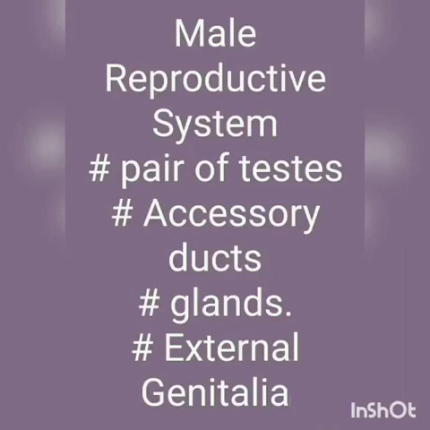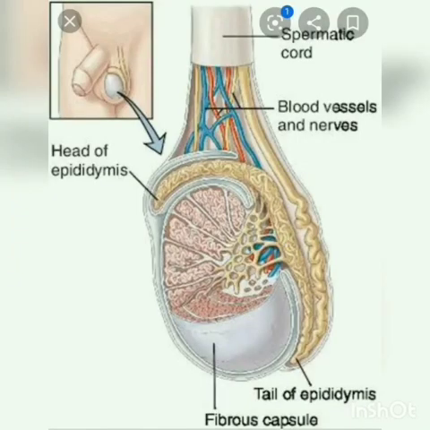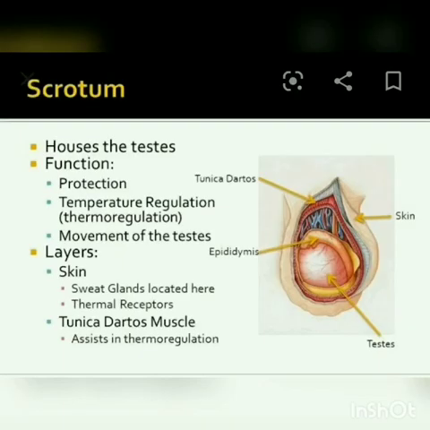Next, we move on to the male reproductive system, which comprises a pair of testes, accessory glands, ducts and external genitalia. Testes are the primary male sex organs. They are paired structures lying in the scrotum. A scrotum is a sac of skin that hangs outside the abdominal cavity. Since viable sperms cannot be produced at normal body temperature, the scrotum is placed outside the abdominal cavity to provide a temperature 2 to 3 degrees lower than the normal internal body temperature. Thus, the scrotum acts as a thermoregulator.